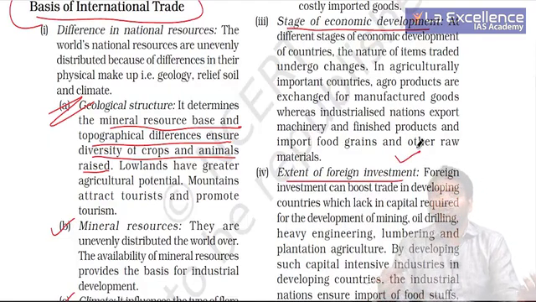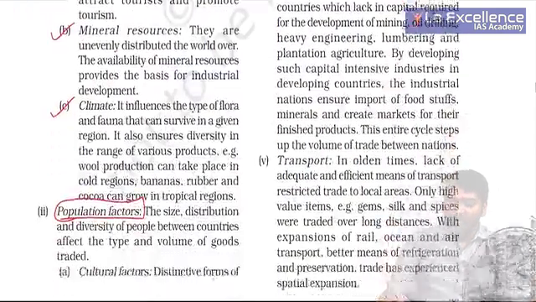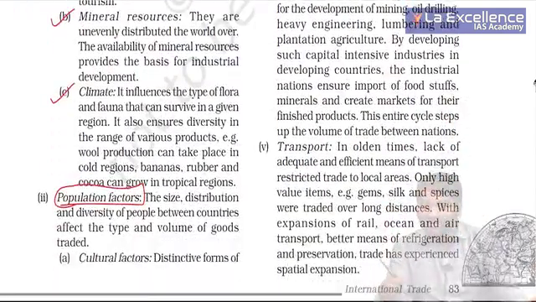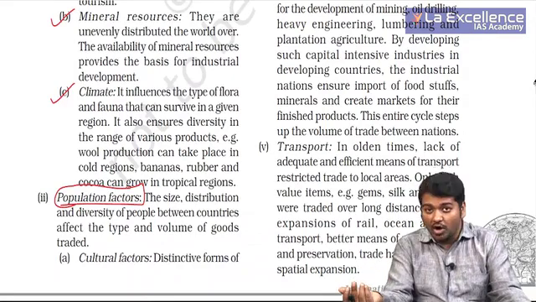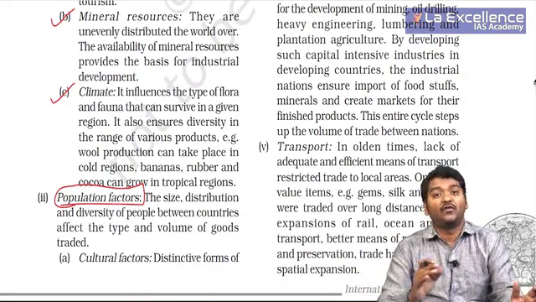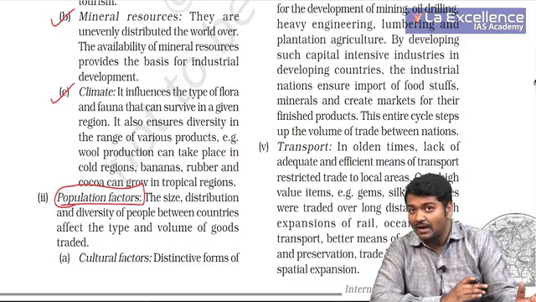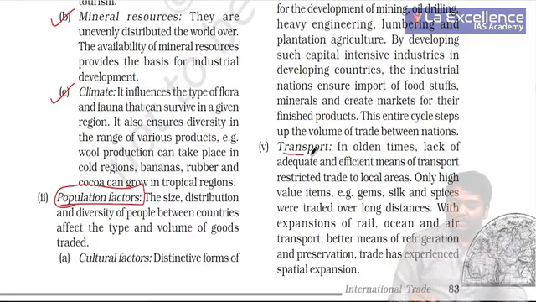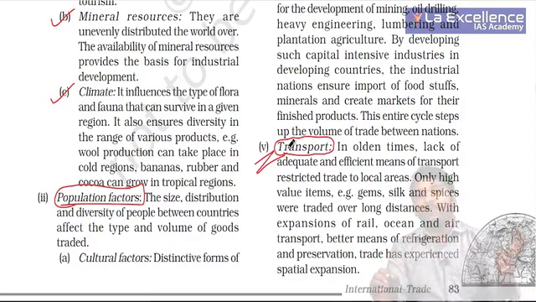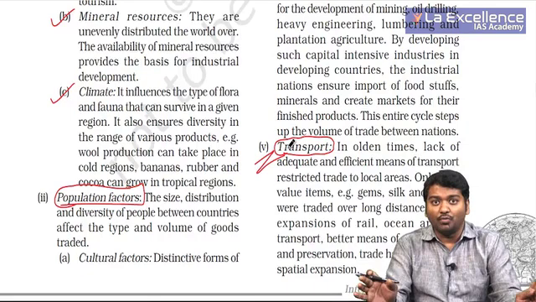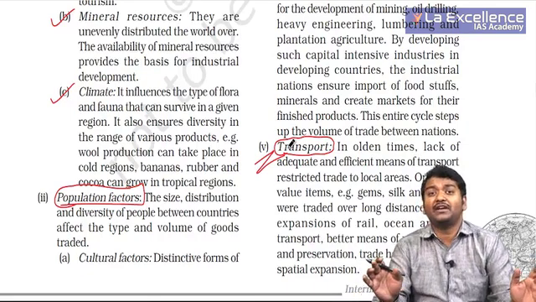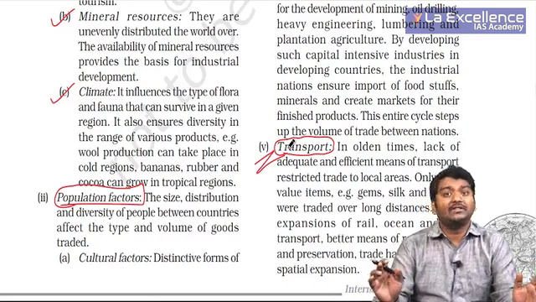Then the extent of foreign investment. Investment plays a very important role. If investment increases in India, more industries will come up in India and trade will be mostly within the country. And if investment is not there, then usually they look for those countries where investments are available. Then transport is the most important thing that we all have to understand. If you have better road connectivity, rail connectivity and all, usually industries are willing to go. And from that part we can have trade facilities or trade with other countries.